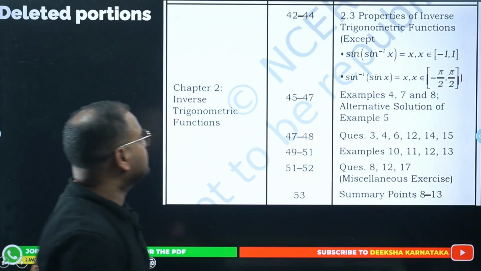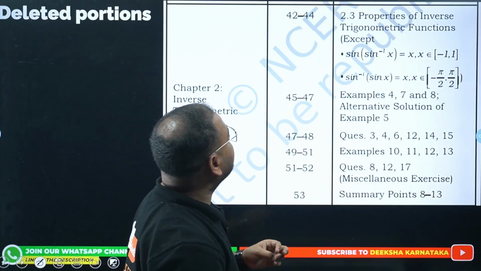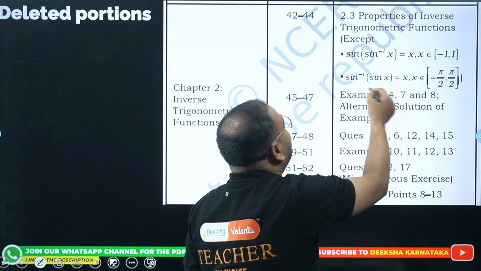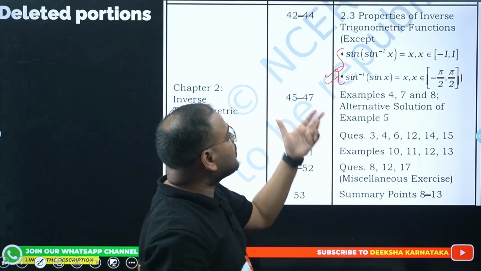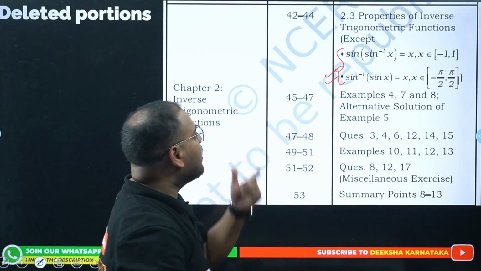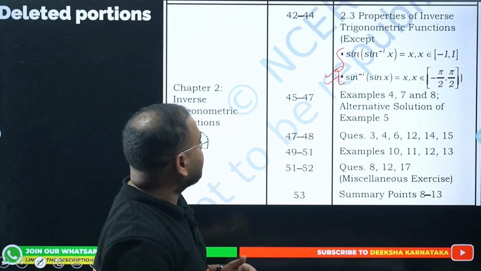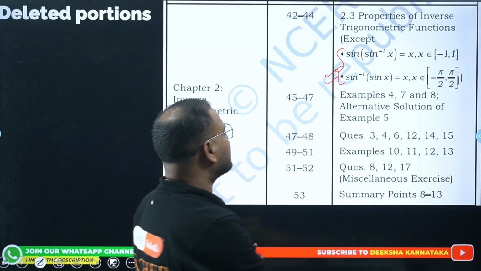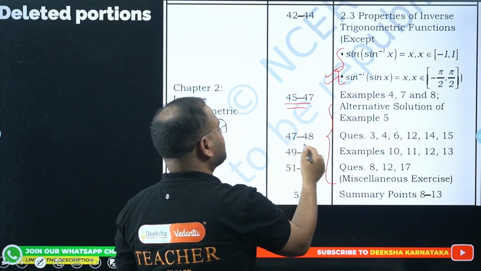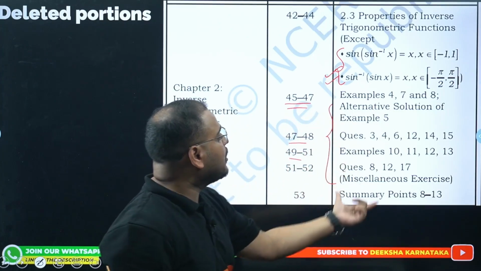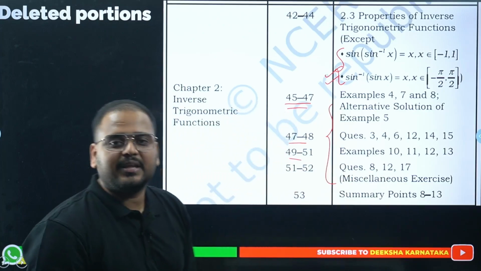Inverse trigonometric functions. In this, you don't have properties of ITF other than these. These are part of the portion. Other than these, you don't have to write the general form for the properties of other ITF functions. Now again, here is the list of questions with page number references. Please check the page numbers and question numbers which are not part of your syllabus anymore.